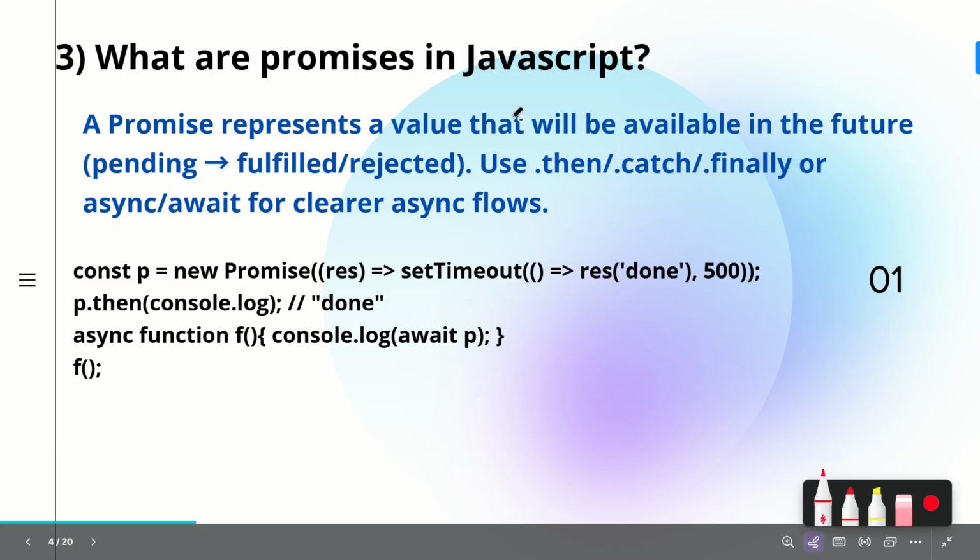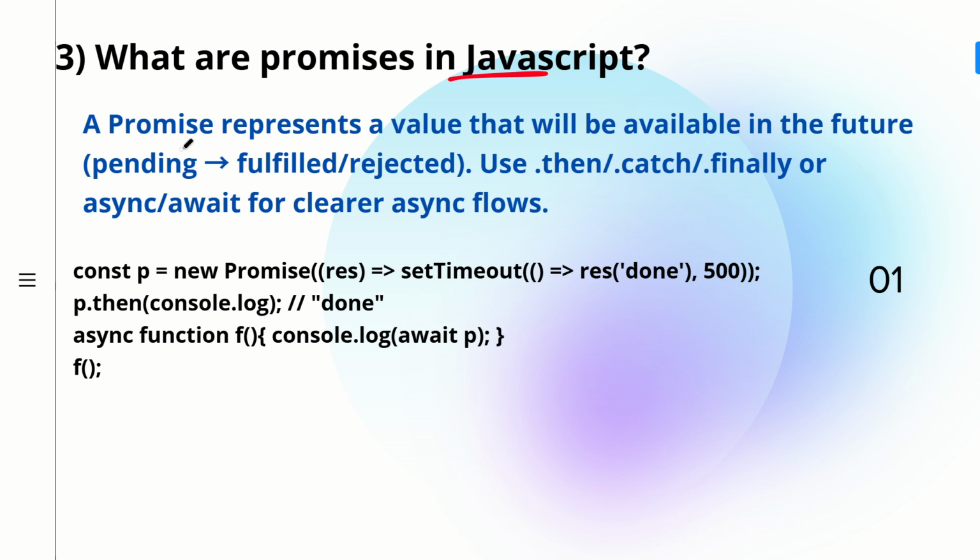Now let's go to the third question. Third question was, what are promises in JavaScript? Promises are JavaScript objects which represent the eventual completion of a task. Let's see what is written here. A promise represents a value that will be available in future. It might fail or it might be successful, we don't know, but it will get completed.